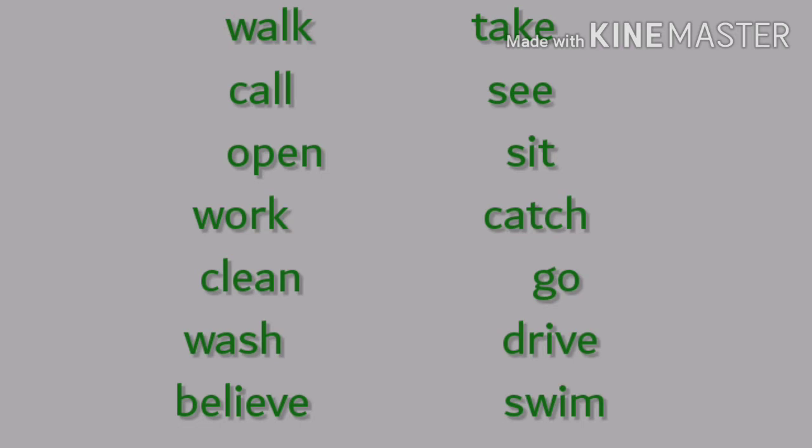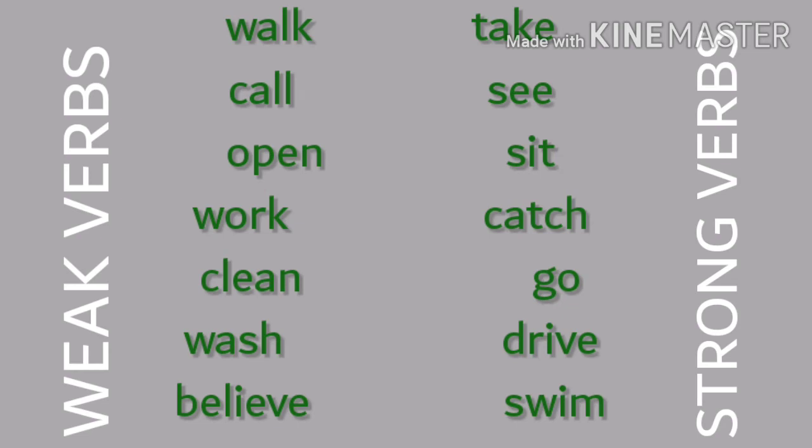These irregular verbs are also known as strong verbs. So irregular verbs are known as strong verbs, whereas regular verbs are known as weak verbs. Weak verb and regular verb are one and the same. Strong verb and irregular verb are also one and the same. I hope all of you got it.